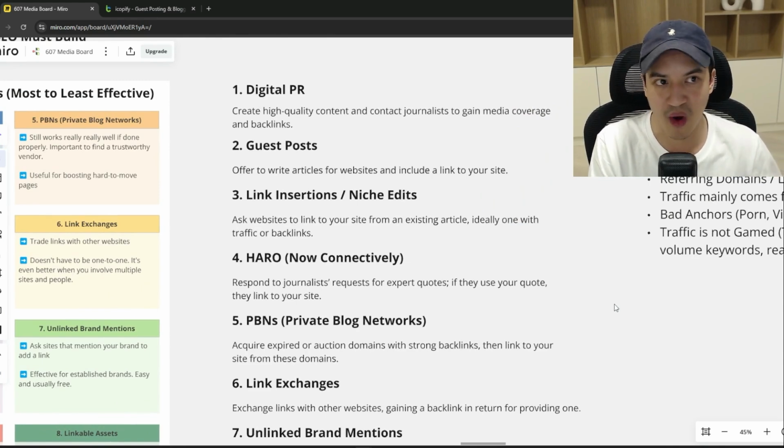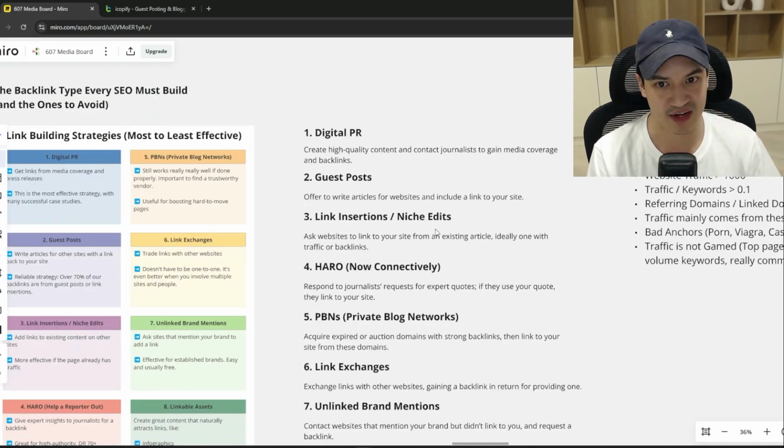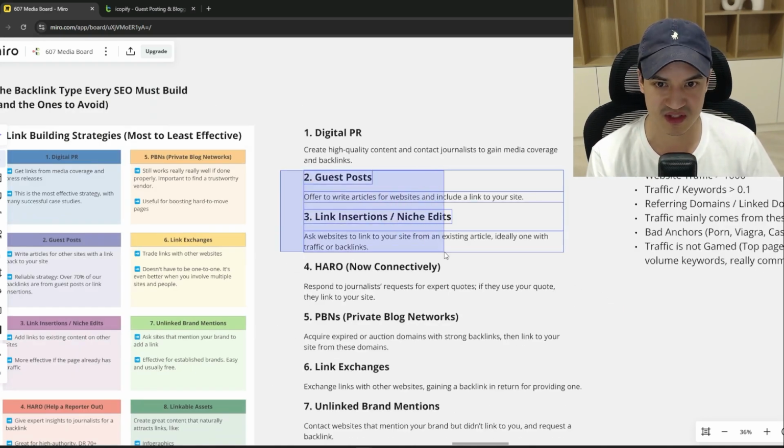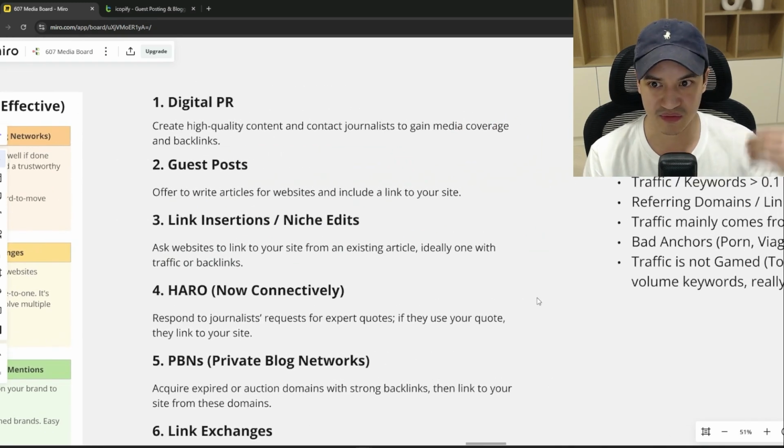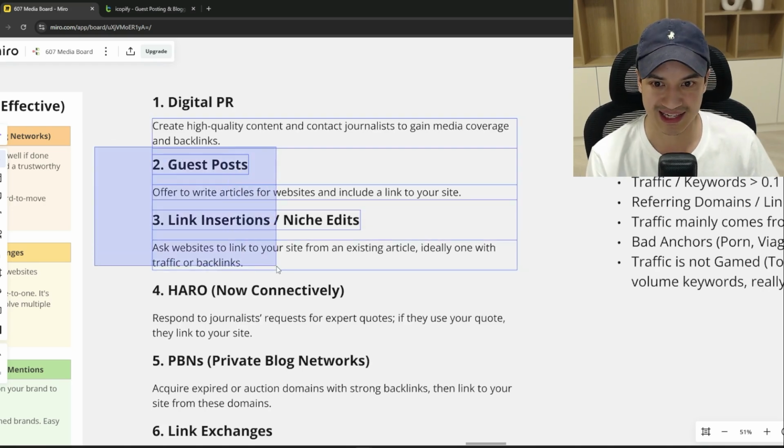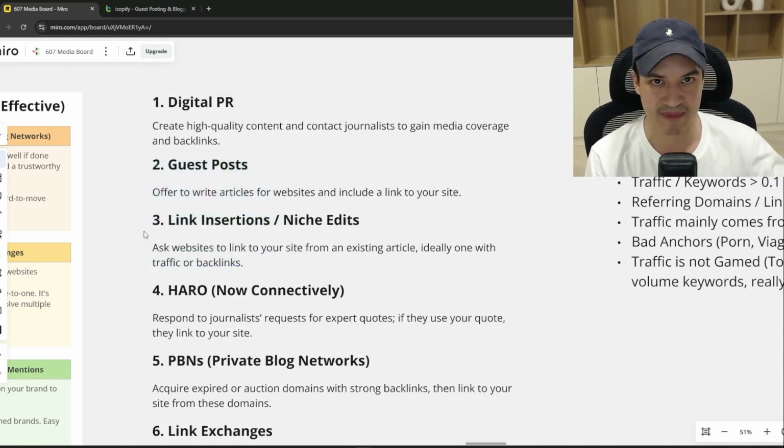And if you want to consistently build backlinks, the strategy that I advise you to use is actually guest posts and link insertions, because you can control the amount of guest posts and link insertions that you can get every month. If you need 3 to 5 backlinks every month, if you need 5 to 10 backlinks every month, you can rely on guest posts and link insertions to get those 5 to 10 backlinks every month.